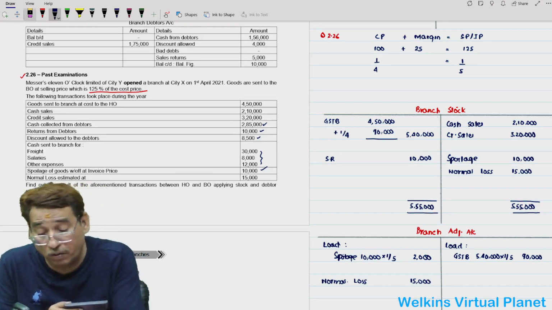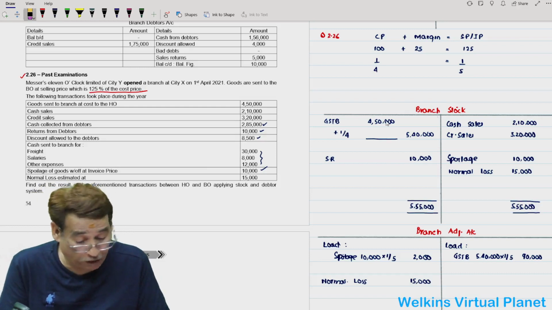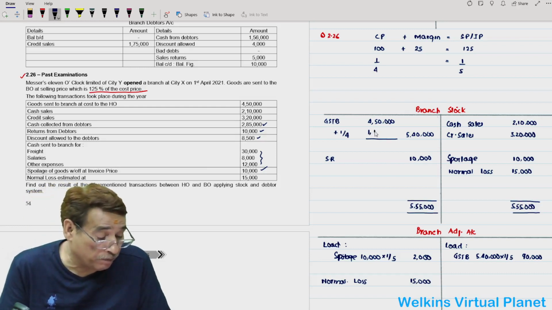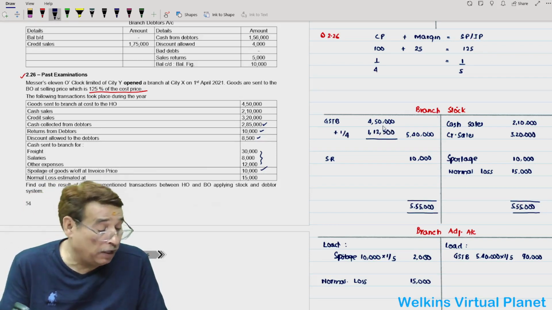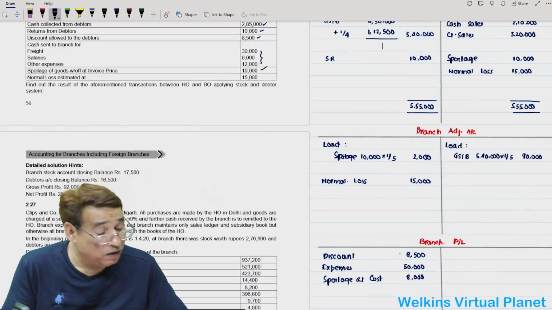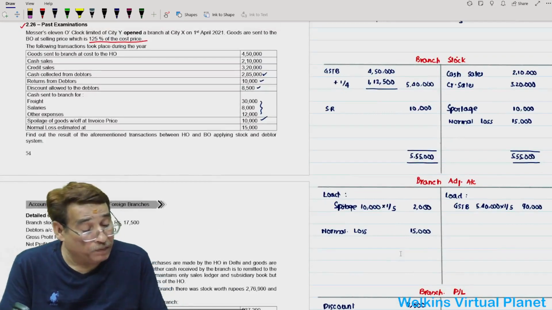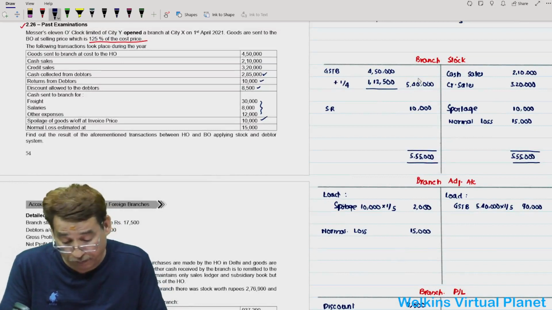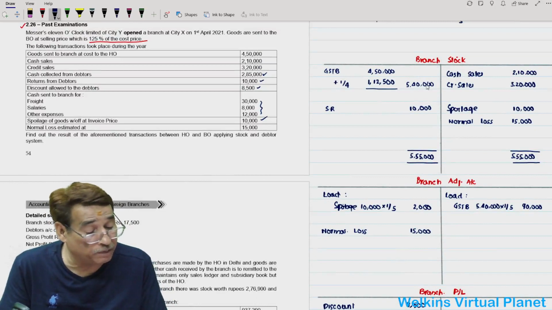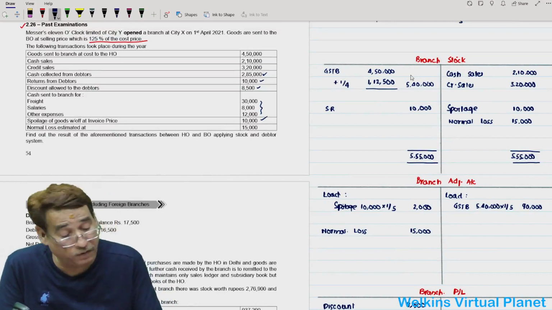So this item will be equal to 1,12,500, and it will be equal to 5,62,500.